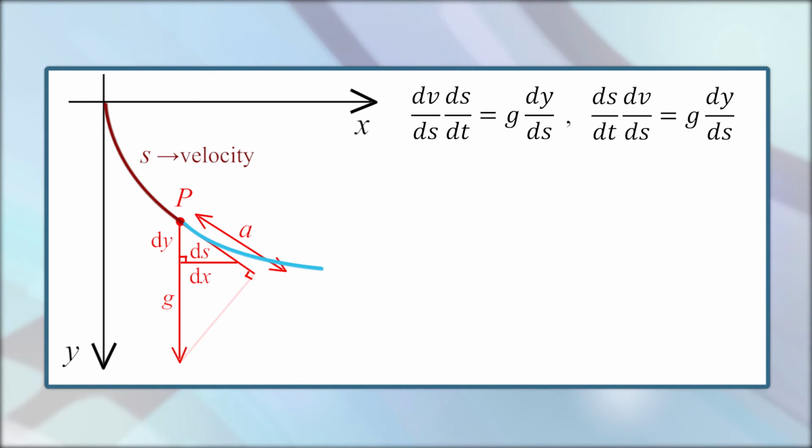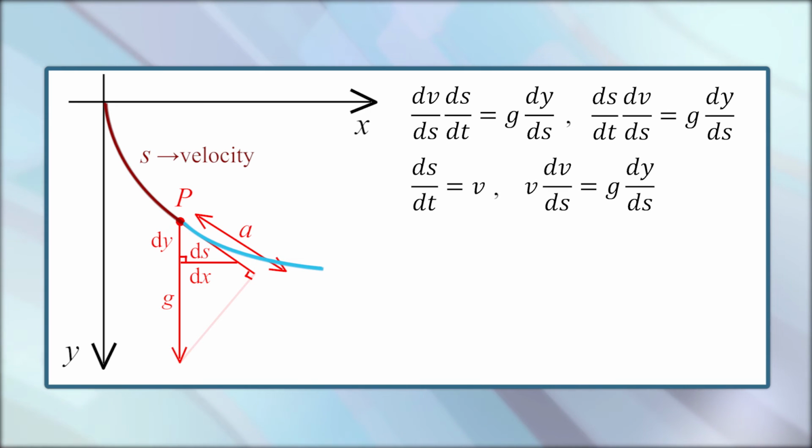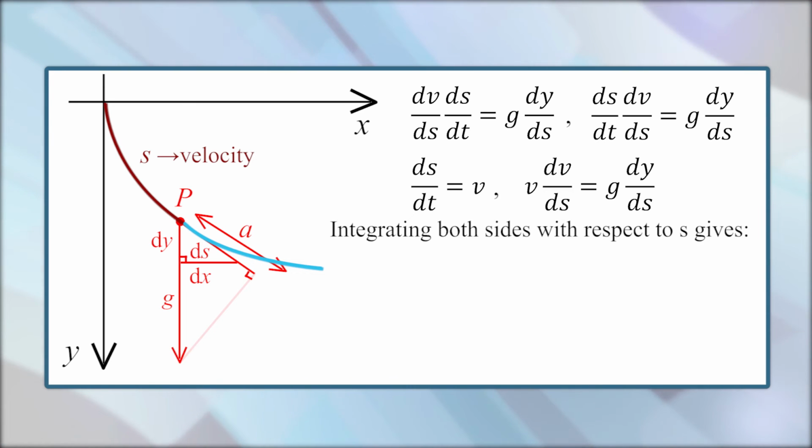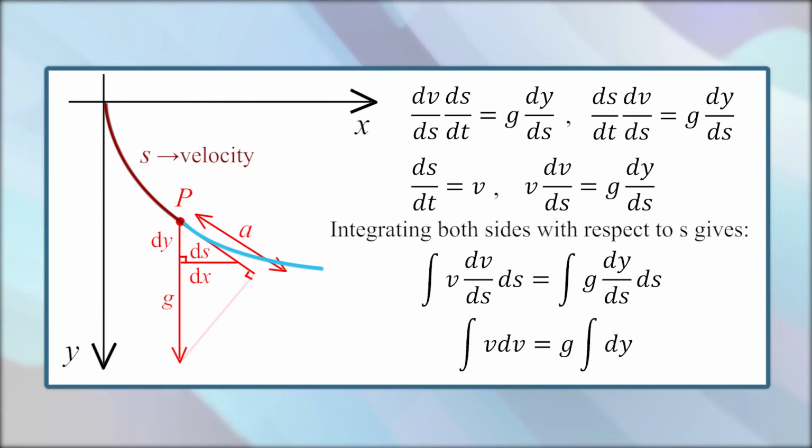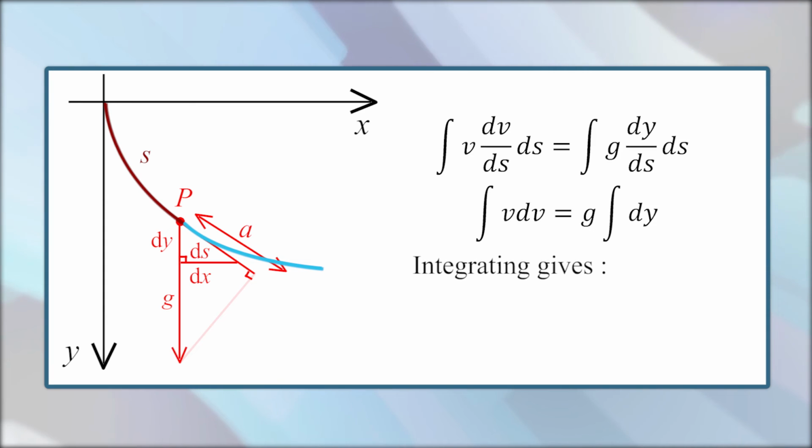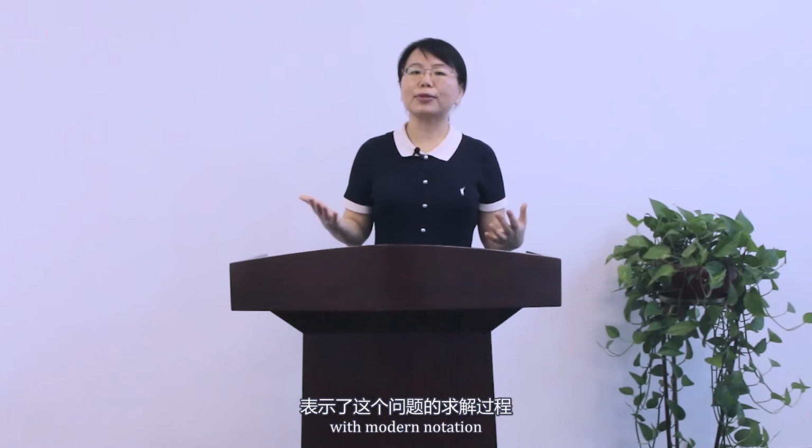In other words, ds/dt times dv/ds equals g dy/ds. And since the derivative of s with respect to t equals v, we have this. Now we integrate both sides with respect to s, and then we get this one. Integrating this, we get that v squared over 2 equals g times y. Just now we solved the problem with modern notation.